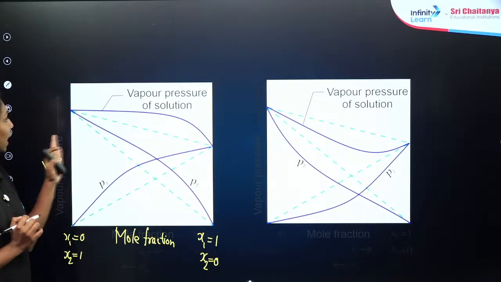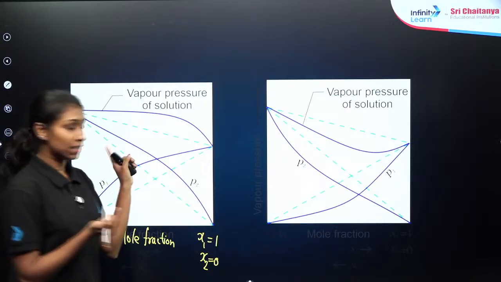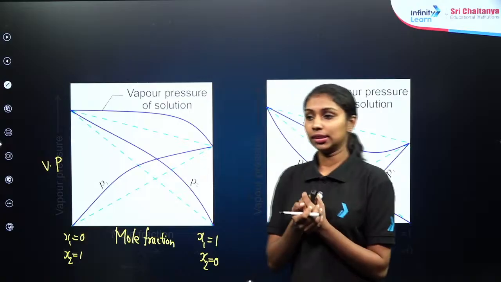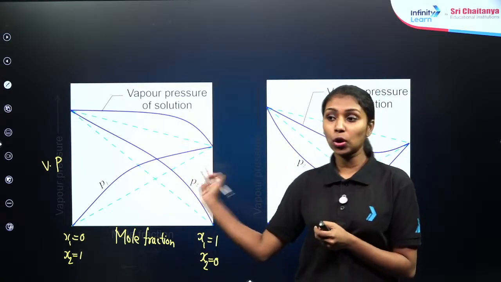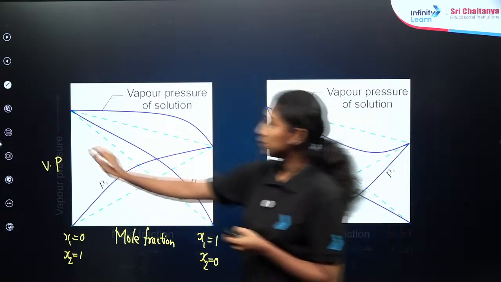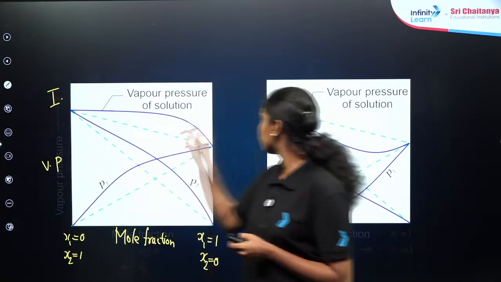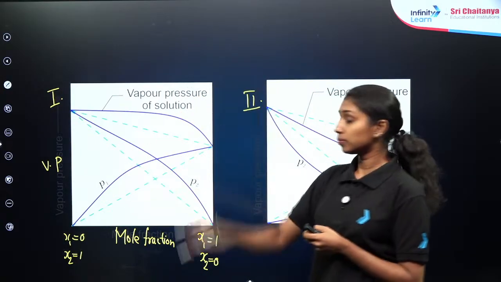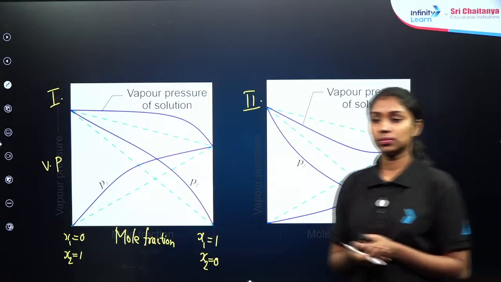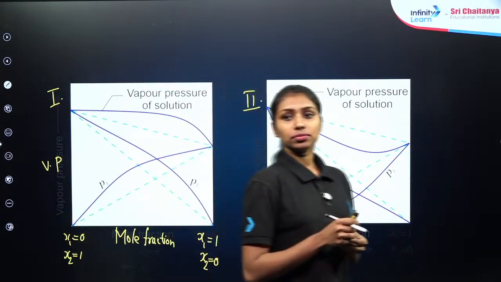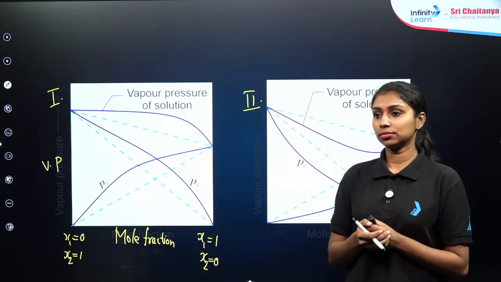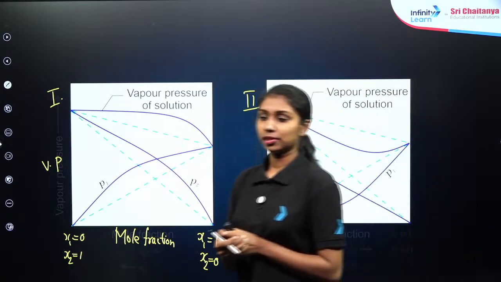Can you please give me the idea about whether it is showing positive or negative deviation, the first graph? Is it the graph for positive deviation from Raoult's law or negative deviation from Raoult's law? The first one. Okay, what will be the answer?